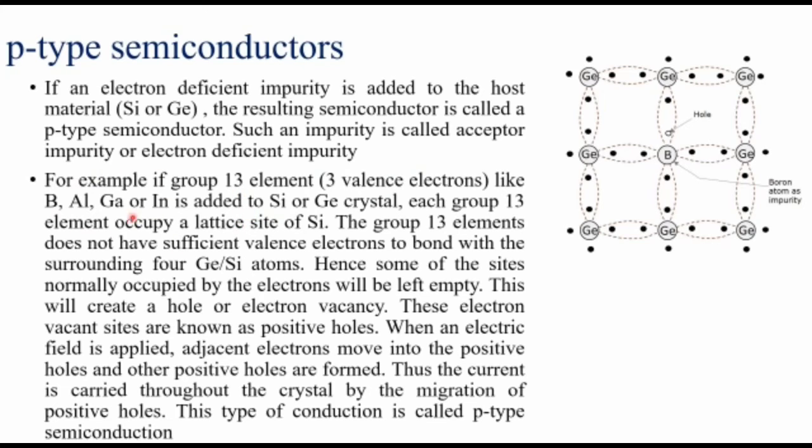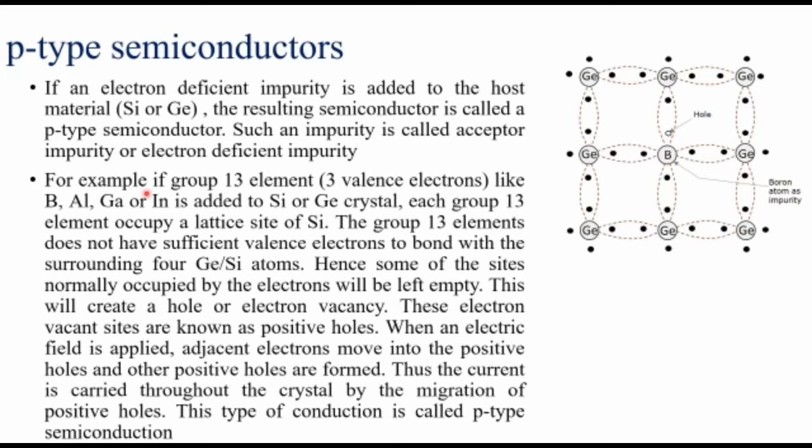When you are adding these compounds to the silicon or germanium crystal, what will happen? Here a germanium crystal is there. When you are adding boron impurity, one of the germanium atoms will be replaced with boron. Boron has only 3 electrons in the valence shell, while germanium has 4 electrons. So here one hole will be there, because the bond cannot be formed as it is deficient with 1 electron. Deficient with 1 electron means that will create a hole.